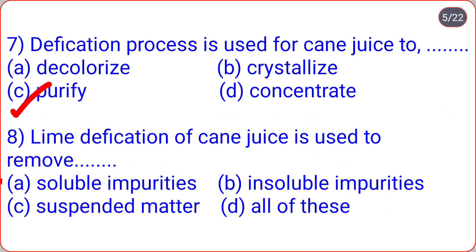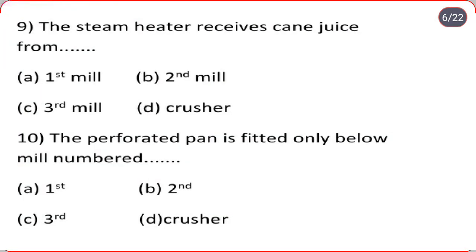Lime defecation of cane juice is used to remove soluble impurities, insoluble impurities, suspended matter, all of this. So correct option is D, all of this. Lime defecation of cane juice is used to remove soluble impurities, insoluble impurities, suspended matter means option D, that is all of this. The steam heater receives cane juice from first mill, second mill, third mill, crusher. So correct option is A, that is first mill.